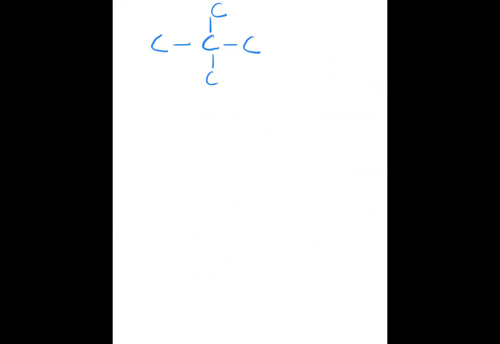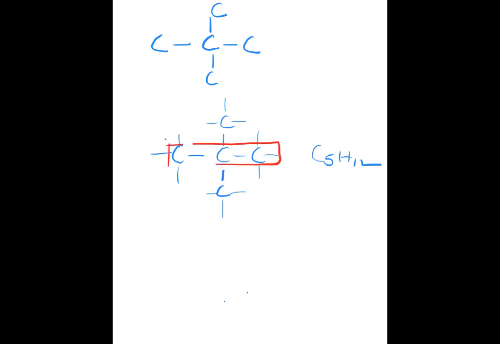Here two carbons are attached to the middle carbon, but you will see that the number of hydrogens should be the same. This will have three hydrogens: 1, 2, 3, 4, 5, 6, 7, 8, 9, 10, 11, 12. Same C5H12. If you want to name this, you decide one straight carbon chain like this.